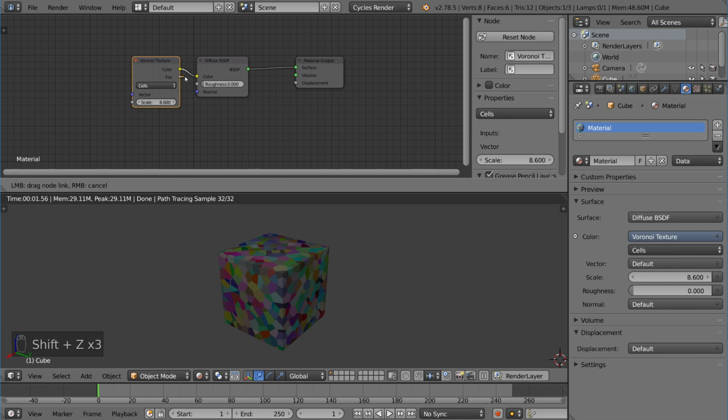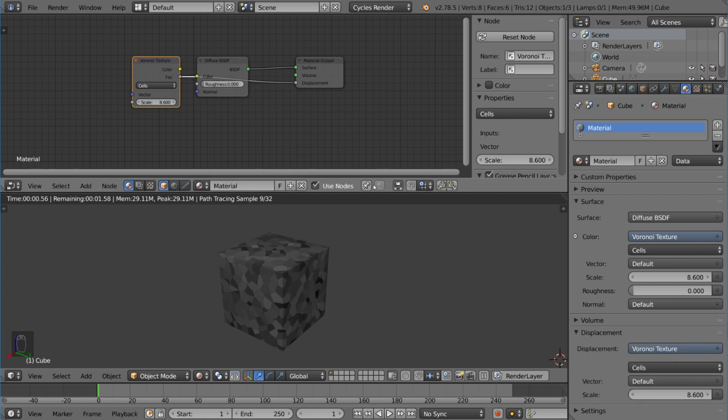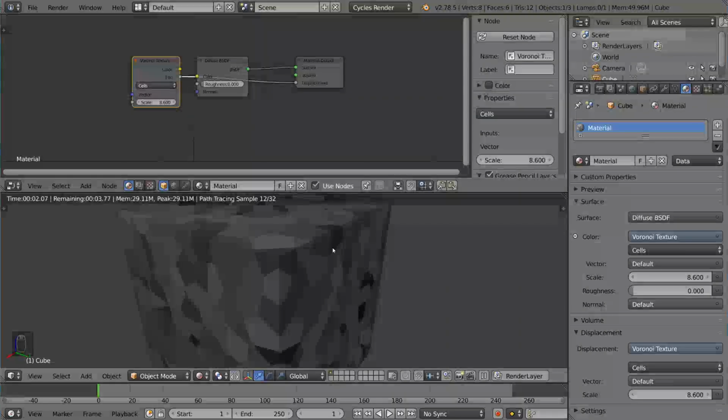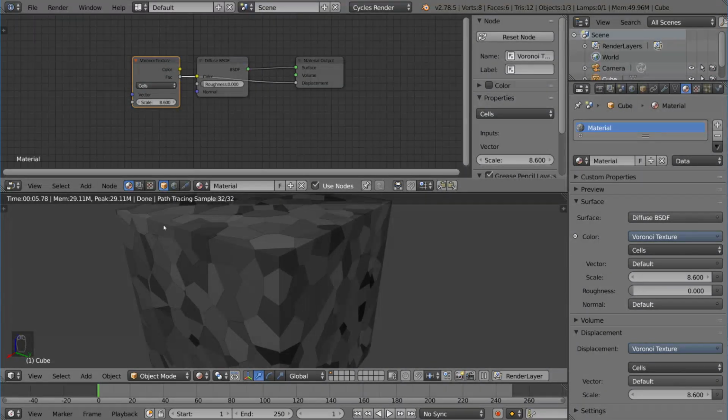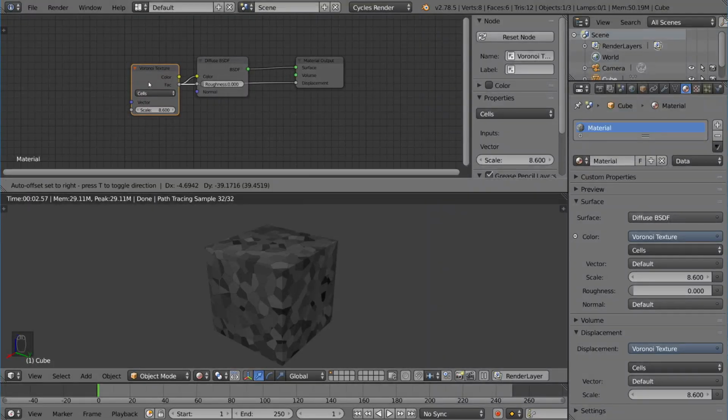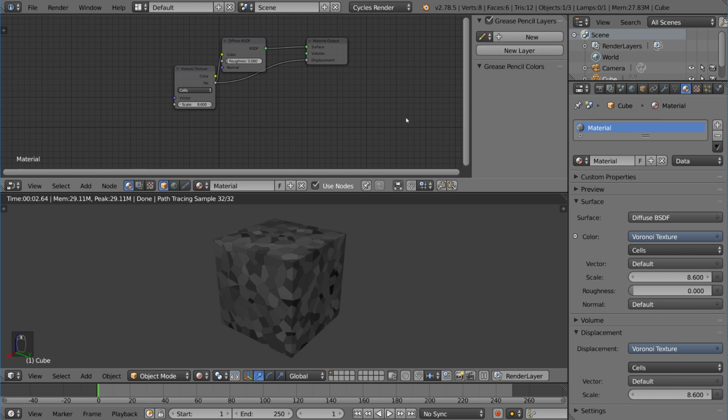Instead of the color, you can use the factor. And that will simply be the values of the texture instead of the color of the texture. Value meaning grayscale, so it'll be a grayscale version of the texture. That's a very useful thing to have. And you can also use these textures for displacement, for example. Now if I zoom in here, you can tell that there is a slight amount of displacement, which allows the texture to kind of pop out a little bit. So there's a lot of cool things you can do with these textures. It's very flexible. And that's it for generated textures in Blender.